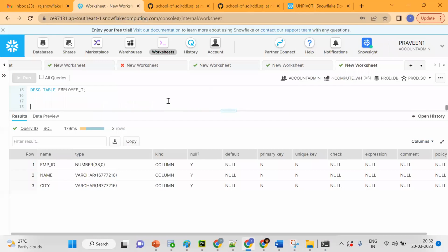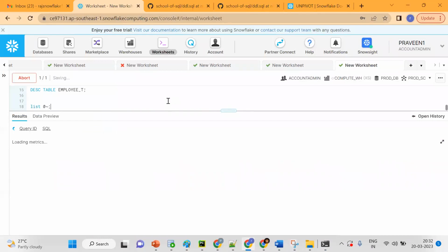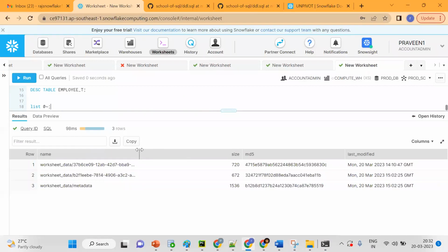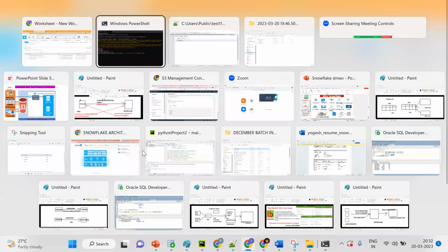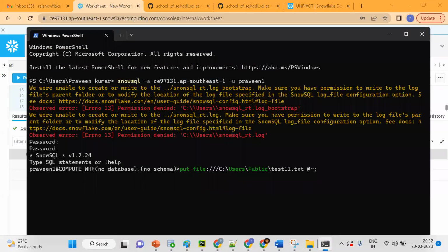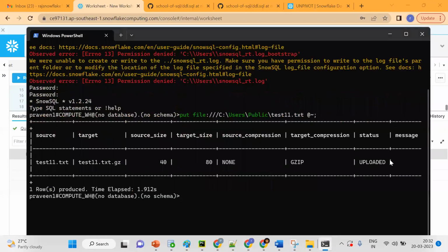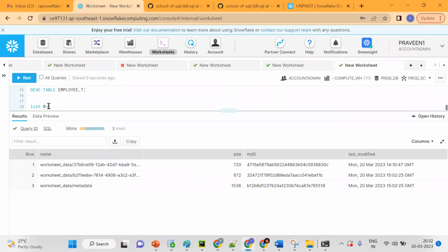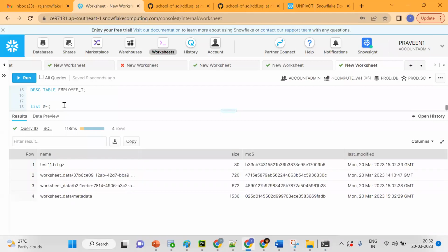So LIST @, is there any file? Right now only 3 records are there. Now see what happened: the file has been uploaded. Go back here. Now there will be 4 records. If I want to see the data, select $1, $2 from @, and this is the file name.